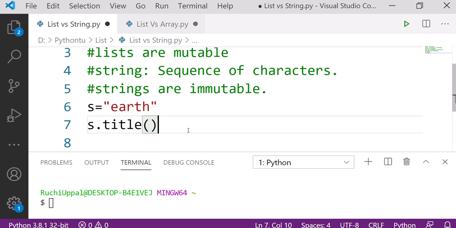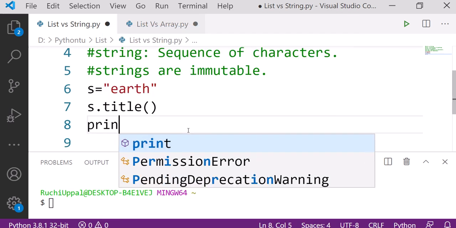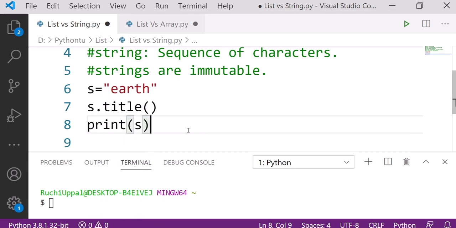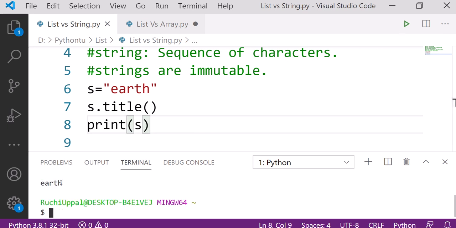If I run this, look here very carefully, what will happen? You will see only the same string has been printed. So if it is not giving the output, what will you do?